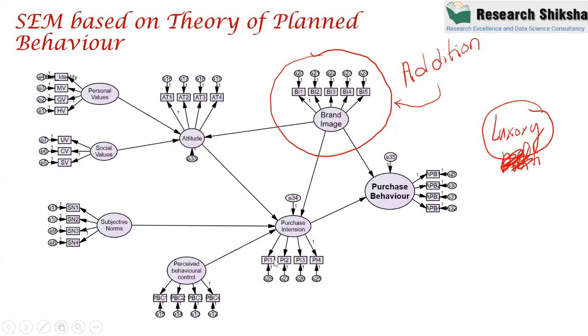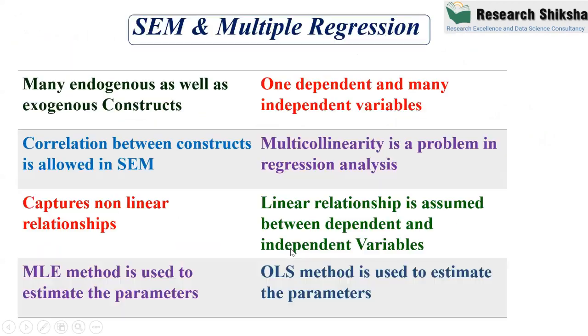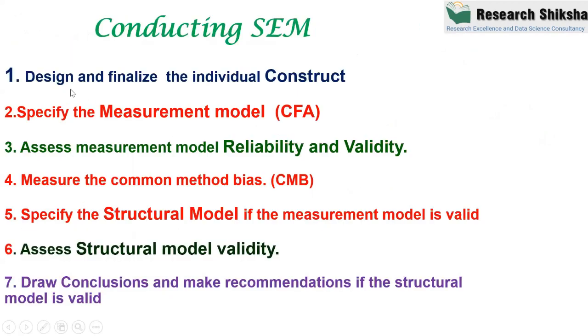So that is your authority. So that's why the first point is that, first of all, design and finalize the individual constructs. It is also possible that in one construct you added 6 items, where 3 items are from one paper, 2 items are from another paper, and the sixth item is from another paper. So you can do that. That is not a problem. But you cannot change the name of the construct.